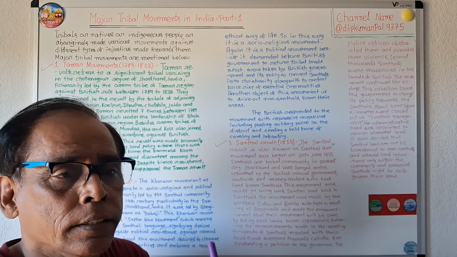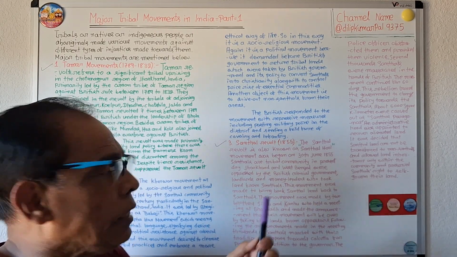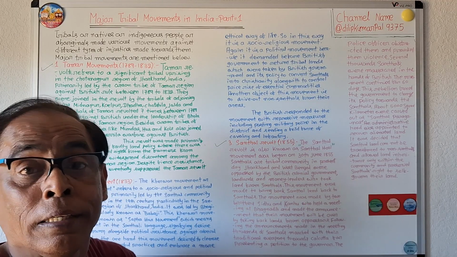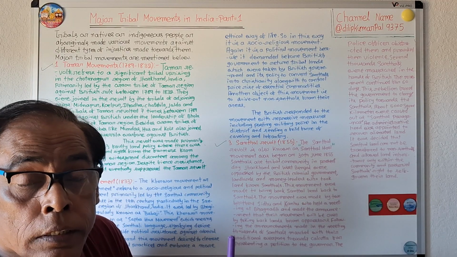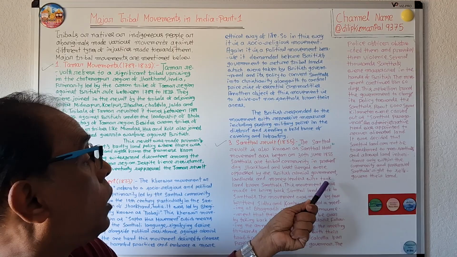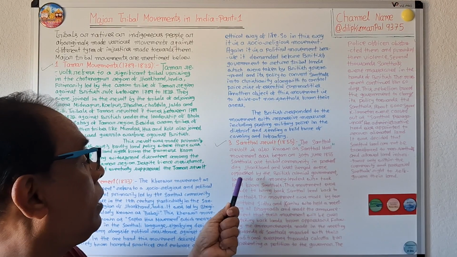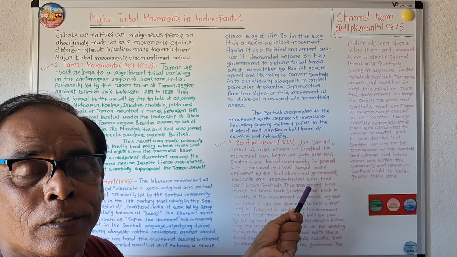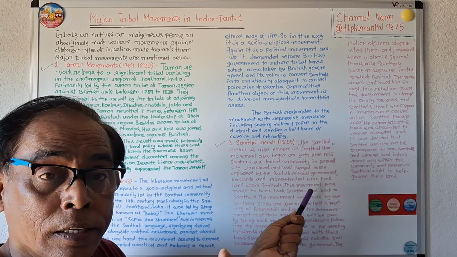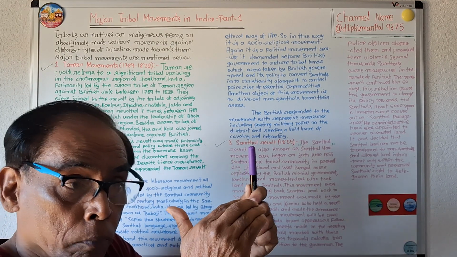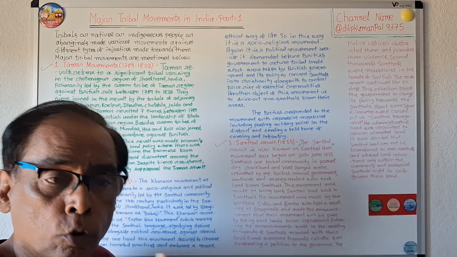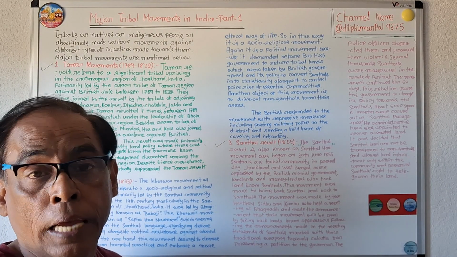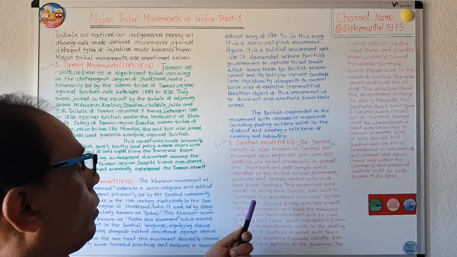The Santhals are a community staying in Jharkhand and West Bengal. They were being oppressed by the British colonial government, landlords and money lenders, who acquired Santhal lands forcibly.